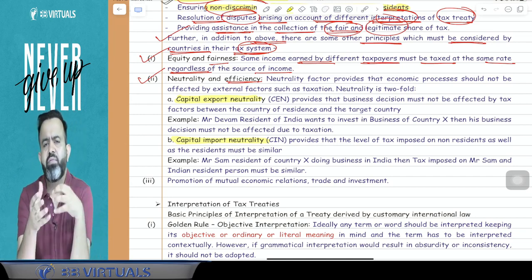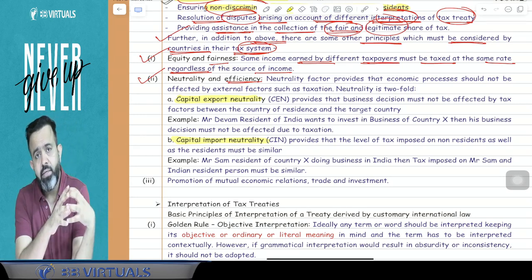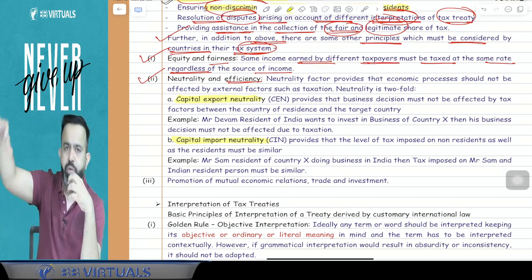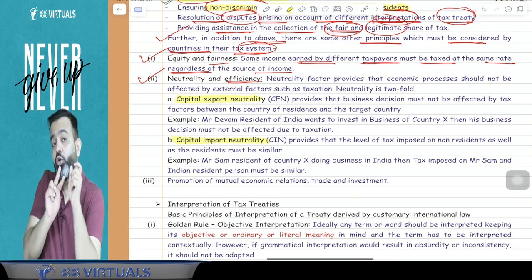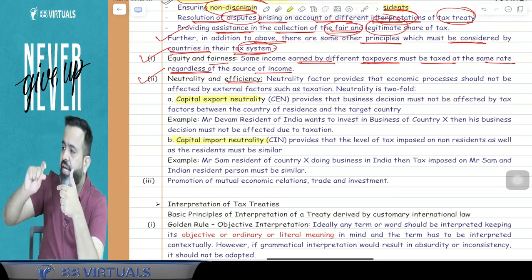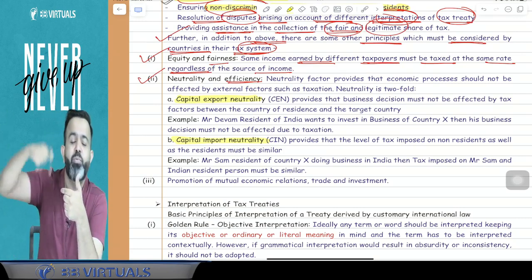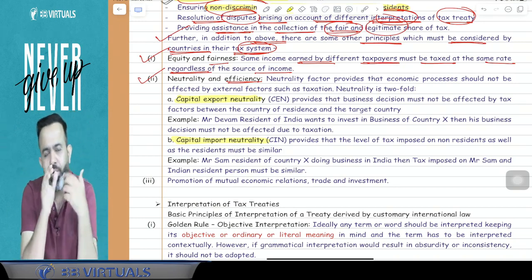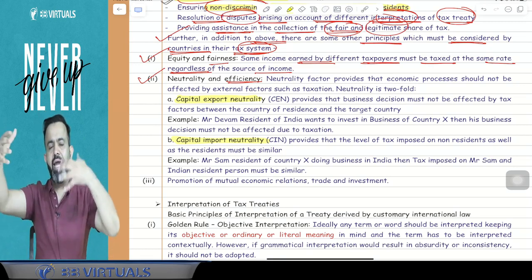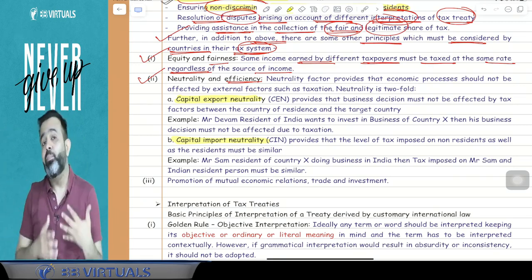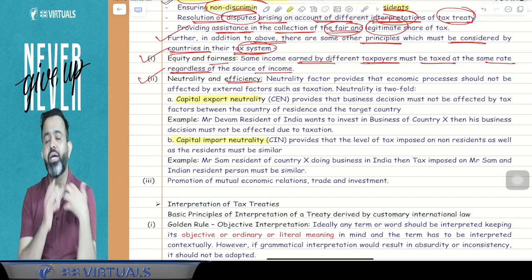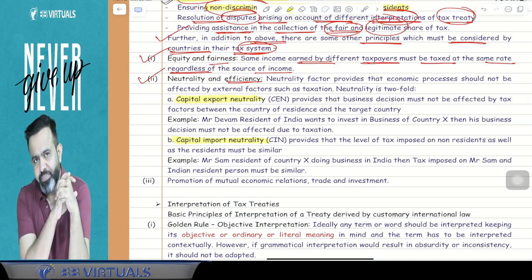For example, there is one person from India. Suppose that person wants to do business in UK, then his business decision will not change due to the tax law of the UK. That is called neutrality, and it is called capital export neutrality, because you are exporting the capital. So for example, a person in India wants to do business in UK instead of India, and his business decision is not going to change due to the tax law of India and UK. That is called capital export neutrality.